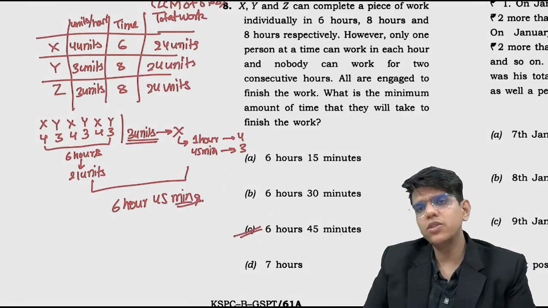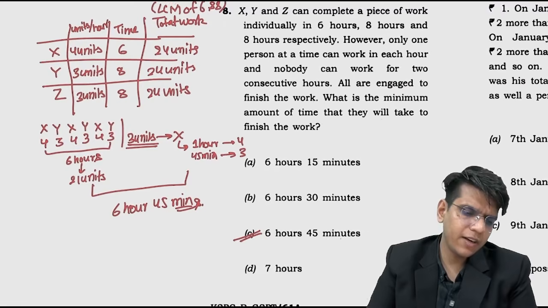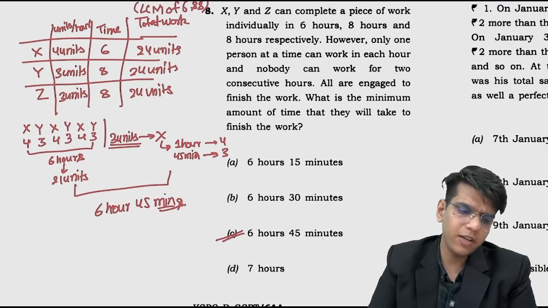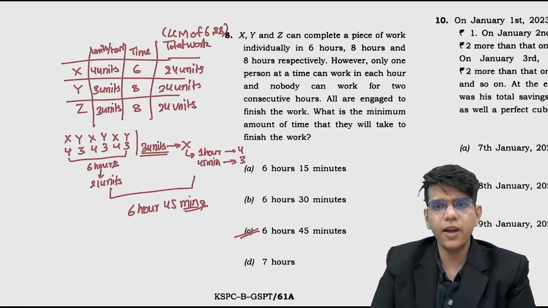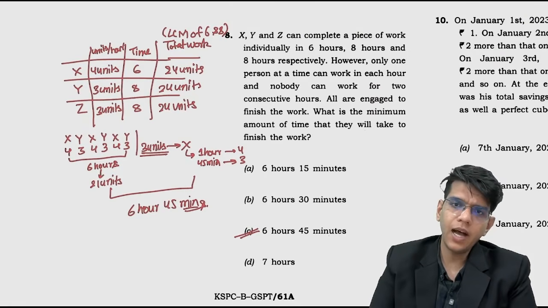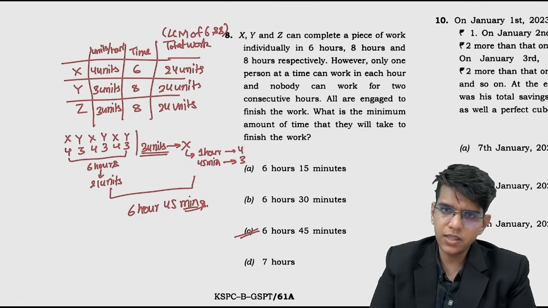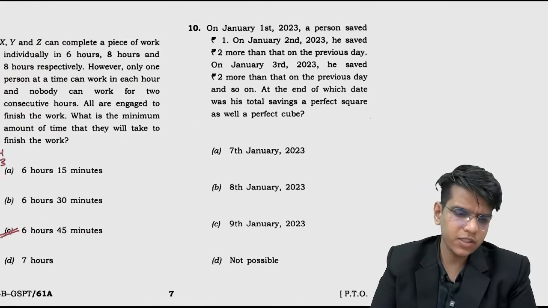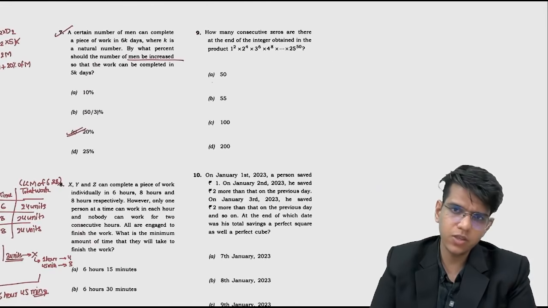Okay, so this is the most effective way to solve questions on time and work, where you need to use the LCM method to find the total work. Take the LCM, from it you will get the units per hour, and from units per hour you can solve these questions. All questions of this type can be solved in this way.